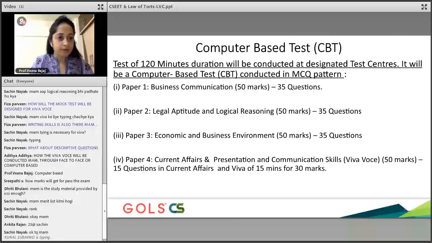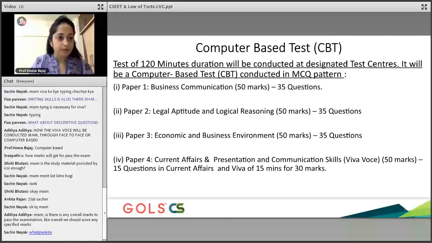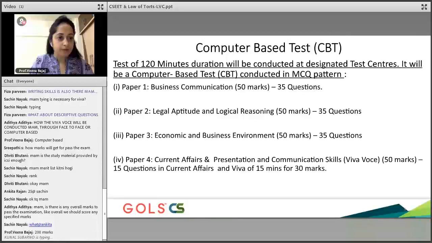The total marks in this case is 170, and the 170 comes from business communication, legal aptitude and logical reasoning, and economic and business environment. 20 marks is for current affairs plus 30 for Viva Voce. So the total is 200 marks, students. So 200 marks.